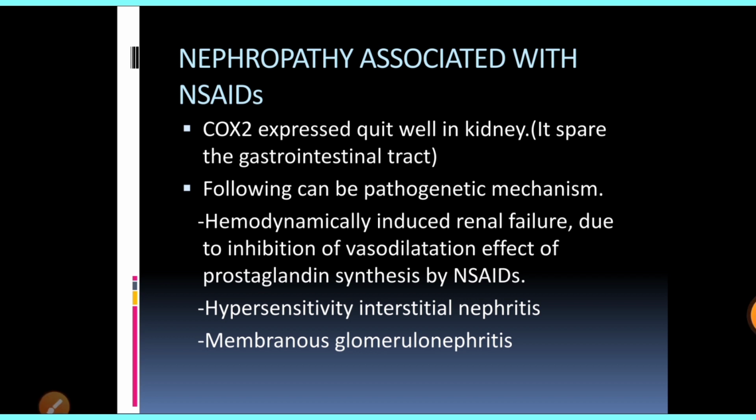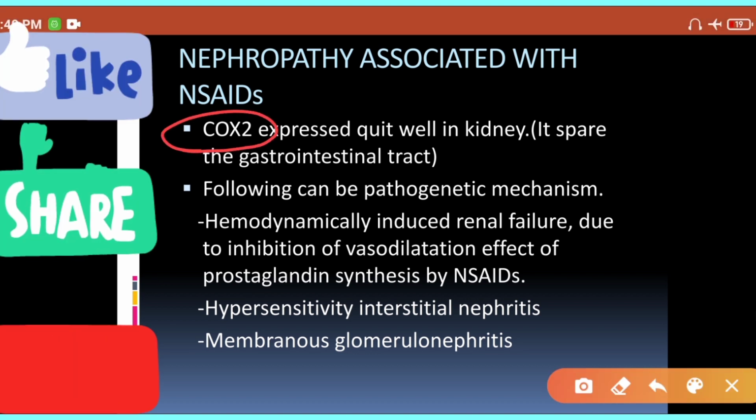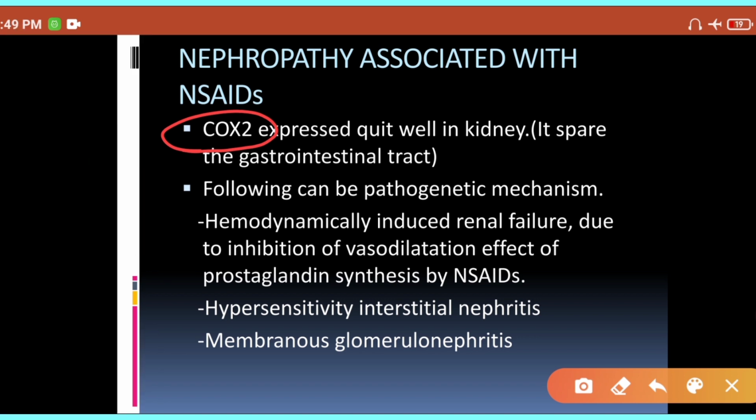Now the third one is nephropathy associated with excessive NSAID use apart from analgesics. So guys, you know very well that the COX-2 receptor is expressed quite well in the kidney, right? It is not present in the gastrointestinal tract. Now this COX-2 will lead to prostaglandin synthesis and vasodilation in your kidney.